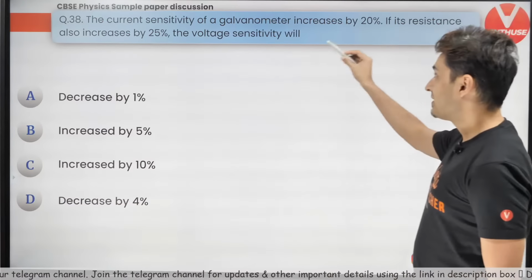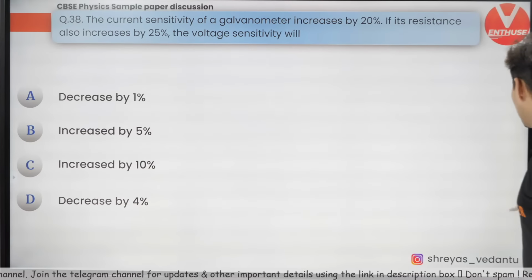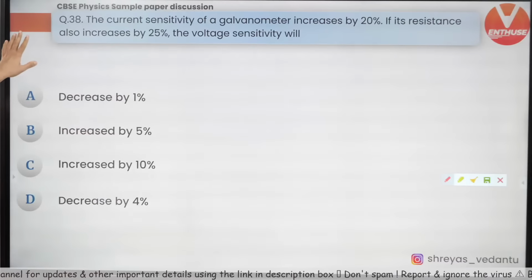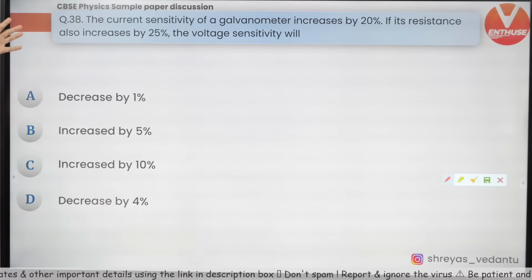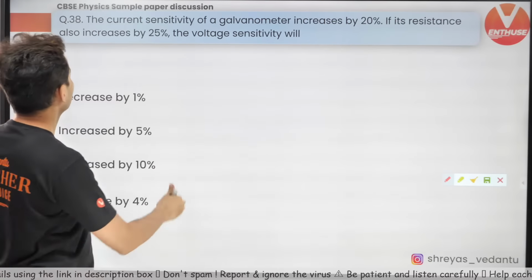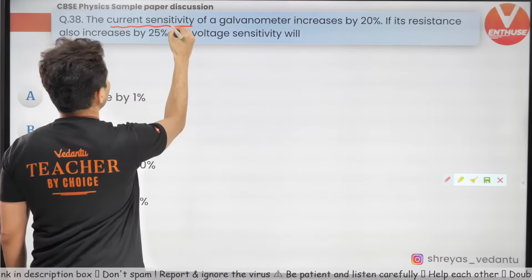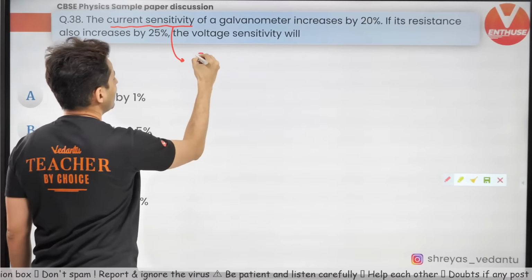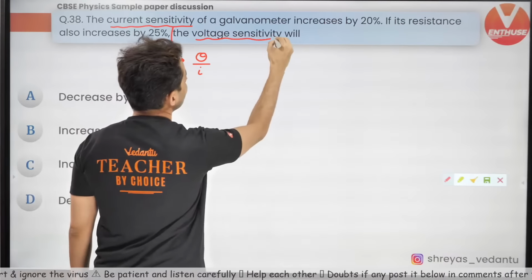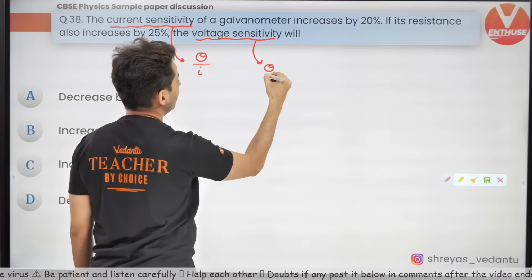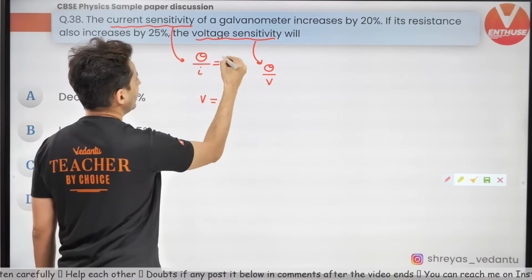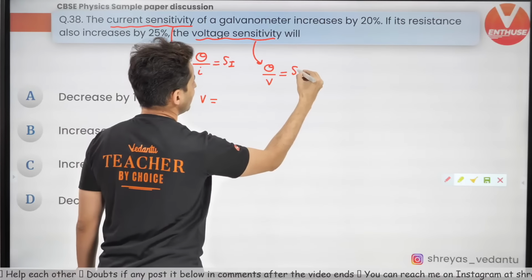Okay. The current sensitivity. A lot of people are going to make a mistake here. I know that. So the current sensitivity is given. Resistance has been changed by 25 percent. Then what will be the voltage sensitivity? First of all, what is the meaning of current sensitivity? The meaning of current sensitivity is how much angle it deflects per unit current. And voltage sensitivity means how much angle it deflects per unit voltage. I will call this sensitivity of current, and this sensitivity of voltage.